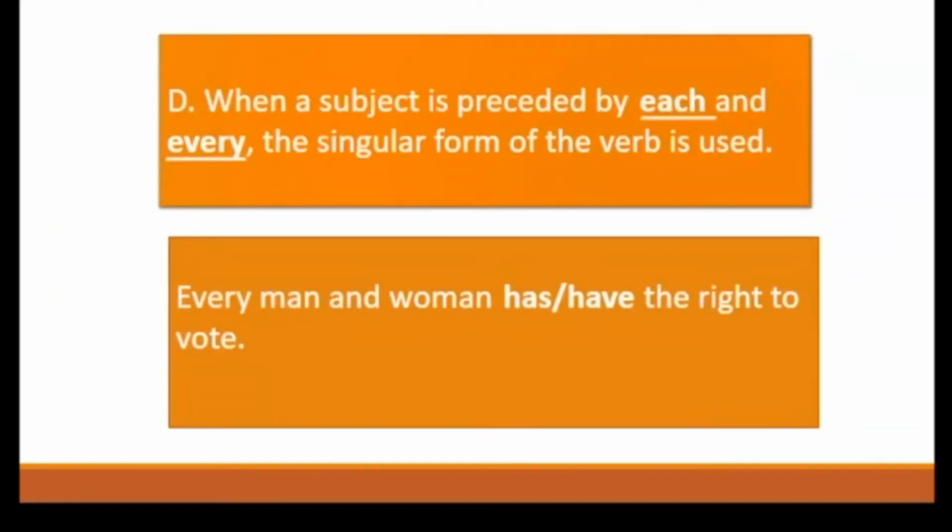The last rule for indefinite pronouns is when a subject is preceded by each and every, the singular form of the verb is used. So to answer this, every man and woman have the right to vote. The answer is has. Why has? Because man and woman is preceded by the word every.